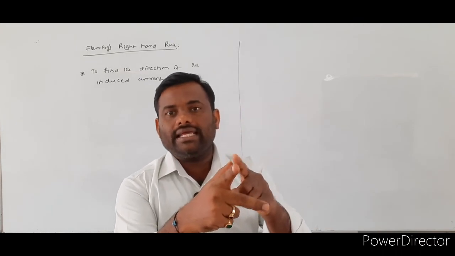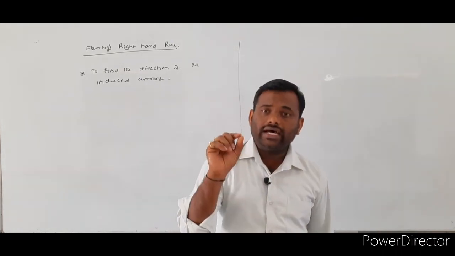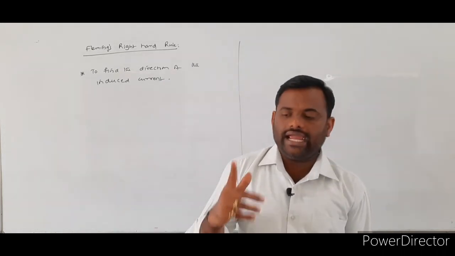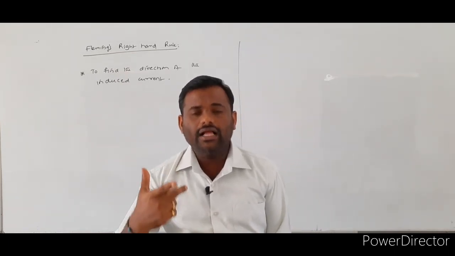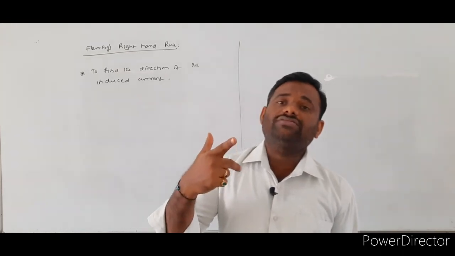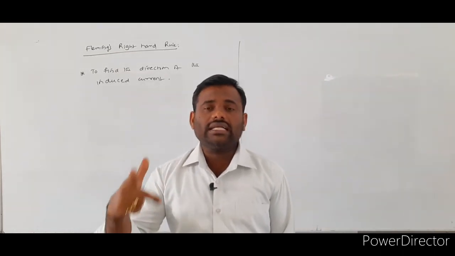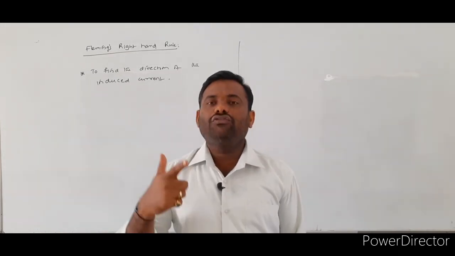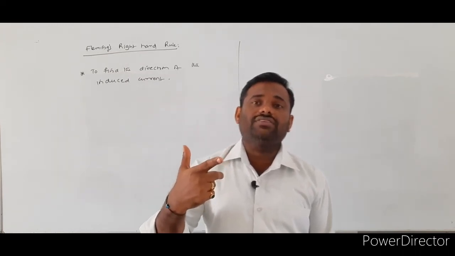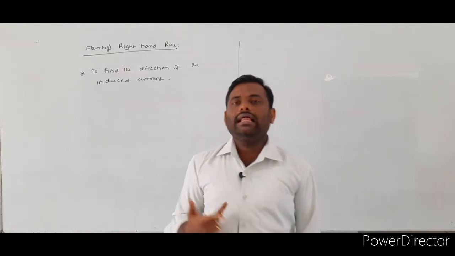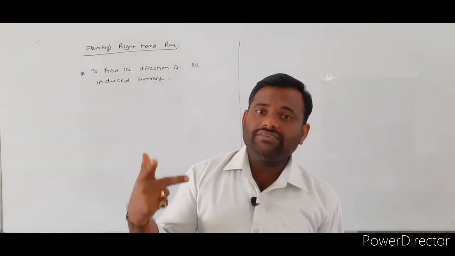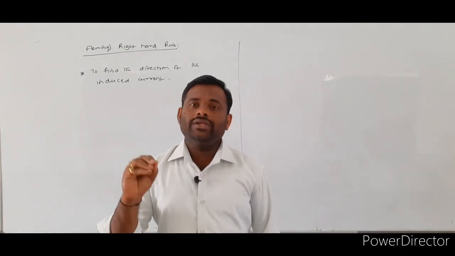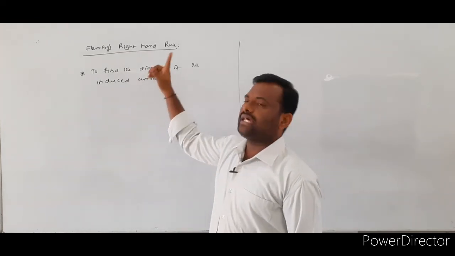The thumb represents the direction of motion of the conductor, the forefinger represents the direction of the magnetic field, and the middle finger represents the direction of the induced current. This is Fleming's right hand rule.